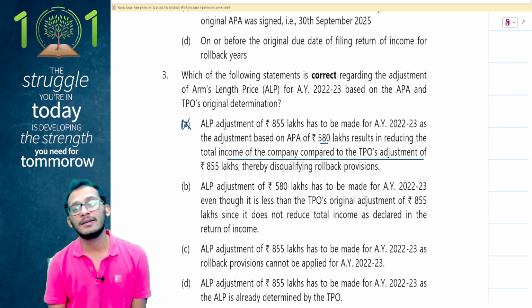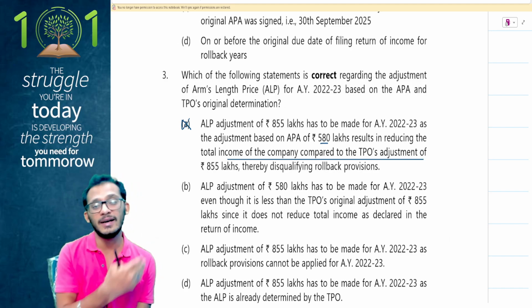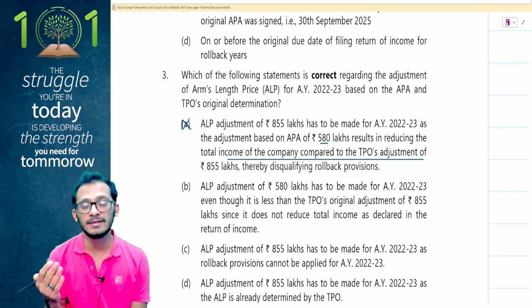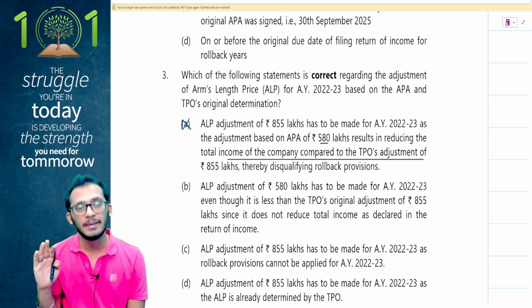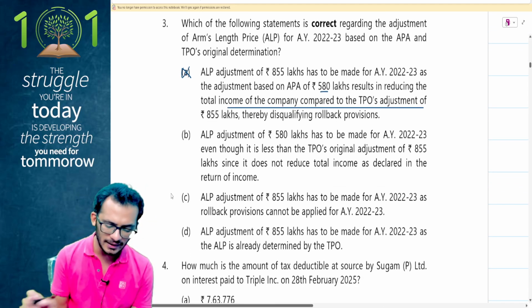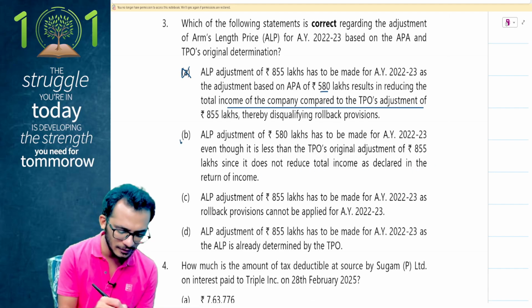No. Understand, when it comes to APA rollback, the condition is only that you should not go for an income lower than what is filed in the return of income. Return of income is the only restriction here. There is no restriction on anything other than that. So which means you are permitted to reduce the assessing officer's income by an APA provisions. ALP adjustment of 580 lakhs has to be made for 22-23, even though it is less than TPO's original assessment, since it does not reduce the total income as declared in the return of income.